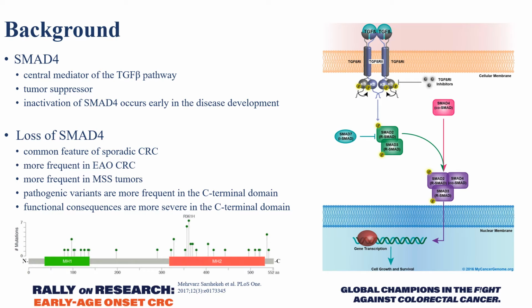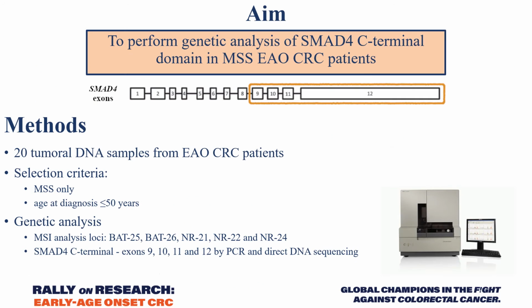Loss of SMAD4 protein is a relatively common feature of sporadic colorectal cancer, and it was observed to be even more frequent in tumors of patients with early age onset disease and also more frequent in microsatellite stable tumors. A SMAD4 pathogenic variant can cause loss of SMAD4 functionality or complete protein loss. Pathogenic variants in the SMAD4 gene are more frequent in the C-terminal domain and, in general, their functional consequences are more severe in comparison to the N-terminal domain variants.